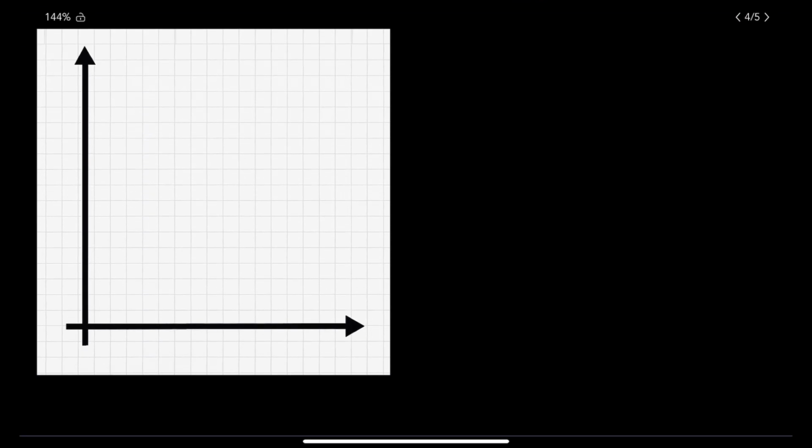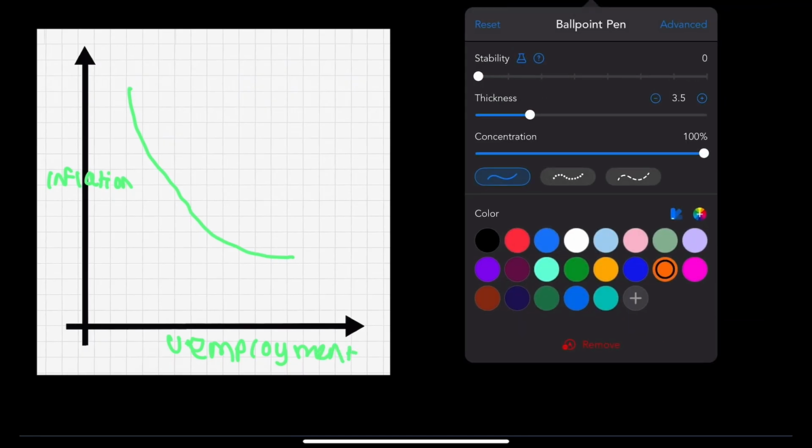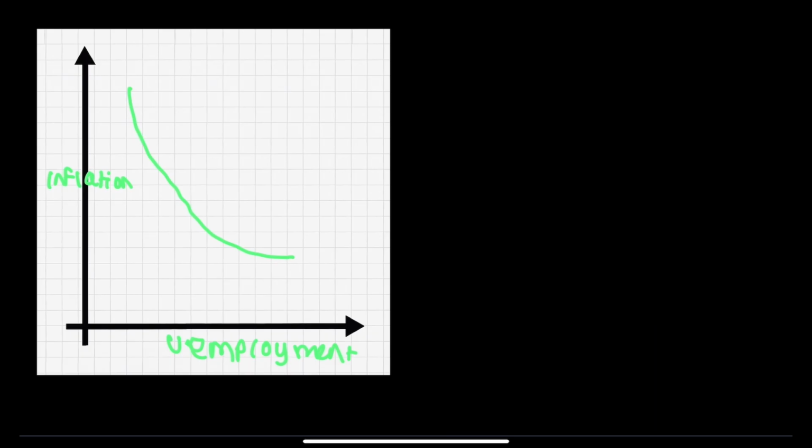Now, let us see this phenomenon in terms of a graph. The Phillips curve is nothing but the rate of inflation; with the rate of inflation, the unemployment rate decreases. But there will be a certain situation where inflation is on the rise, and the rate of unemployment does not decrease after a certain point. This is known as the non-accelerating inflation rate of unemployment. In short, NAIRU.